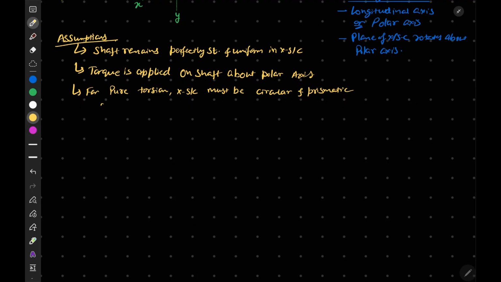Of course it may be solid or hollow. Only then will there be pure torsion.